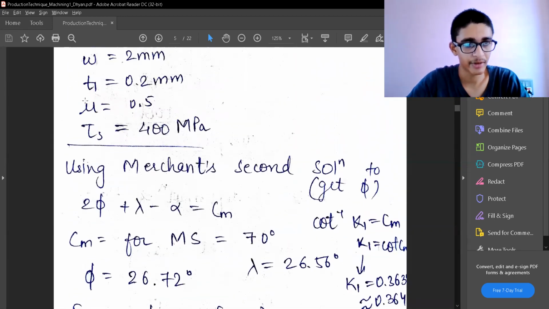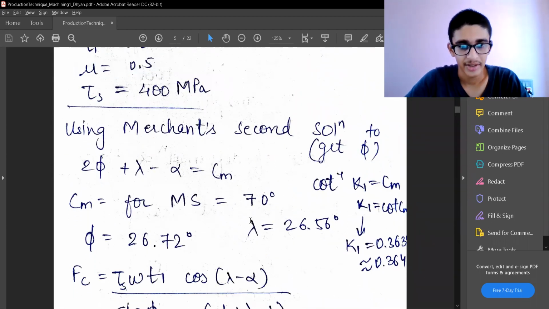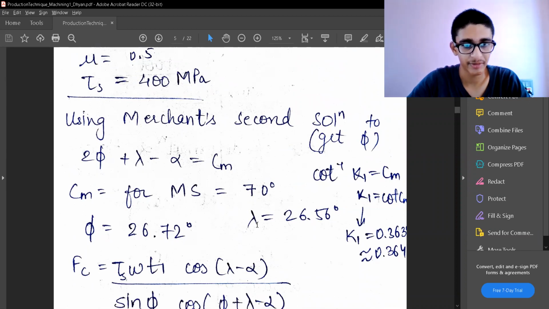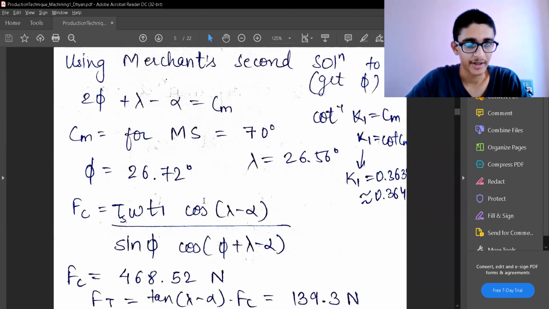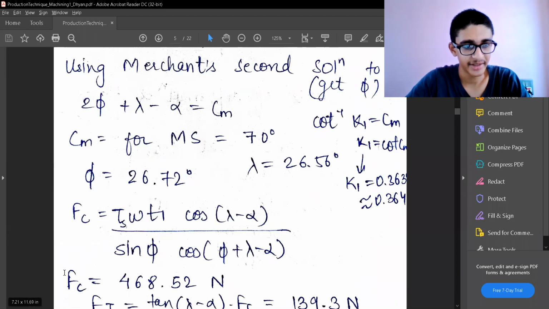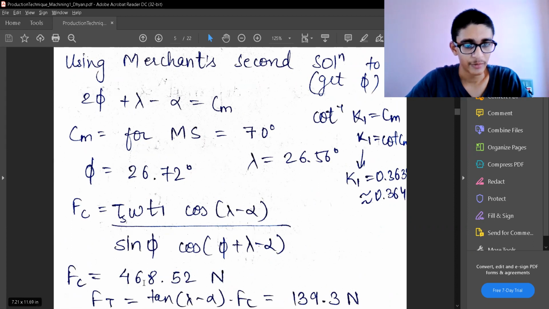We can get lambda from the mu value, that is the friction coefficient. So tan lambda is mu, so lambda will be tan inverse of mu. So we have got this. We are also already given alpha, and we have the Cm value. So we'll get the phi value as 26. Now using that, I can estimate the Fc value. So the Fc value, that is the cutting force value, comes around 468.52 Newton, and Ft is around 139.3 Newton.